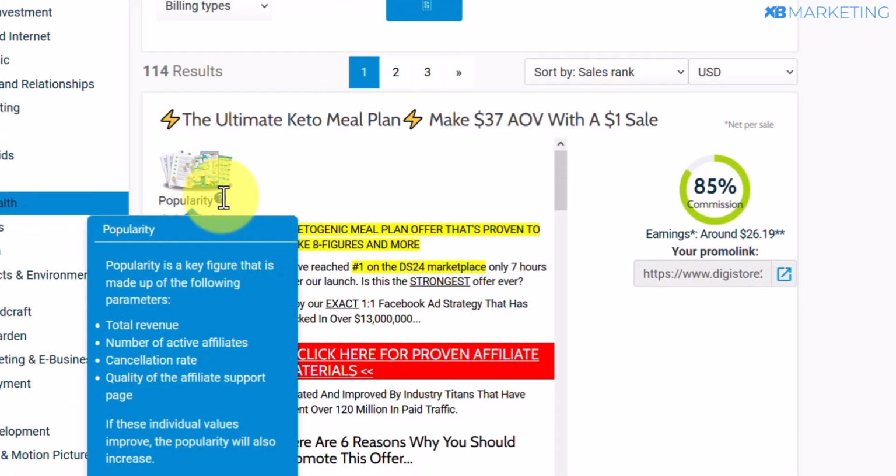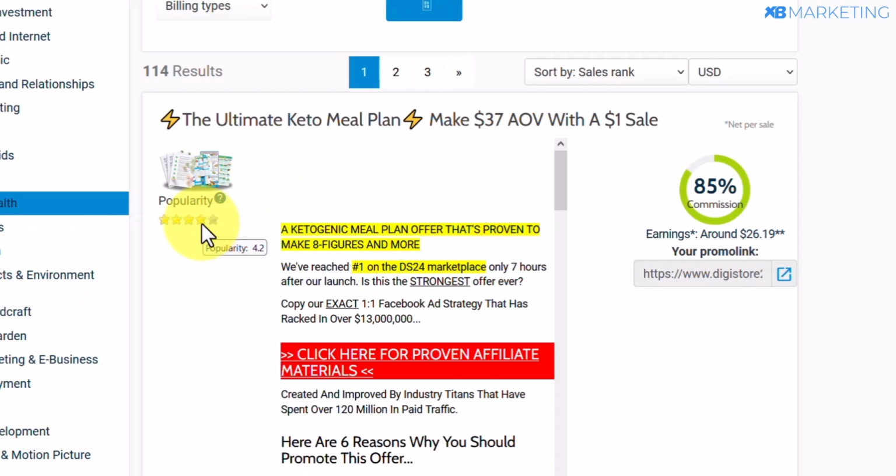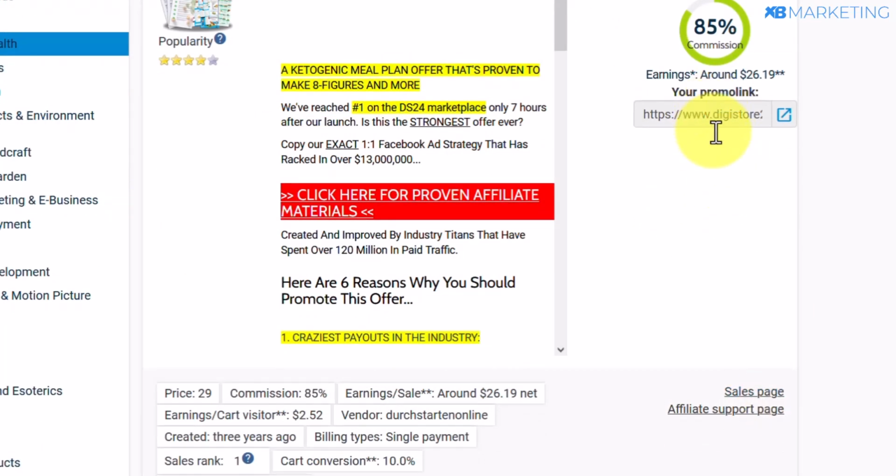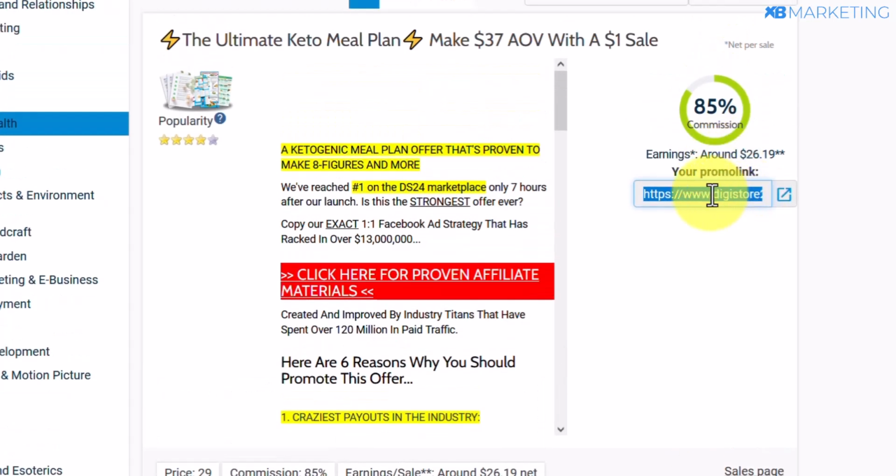As you can see, the popularity is 4 out of 5, which means a lot of affiliates are currently making money promoting this product. So now the next thing you want to do is quite simple. You want to copy your affiliate link. As you can see, you are going to see it in front right here. All you need to do is click on the link and you'll be able to copy it.